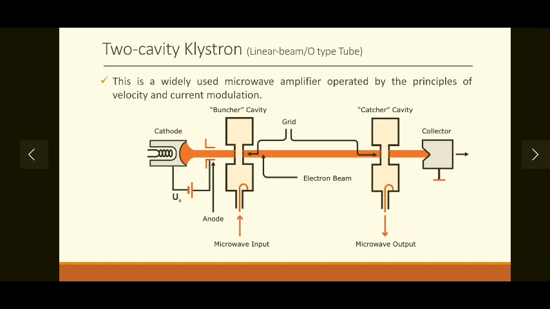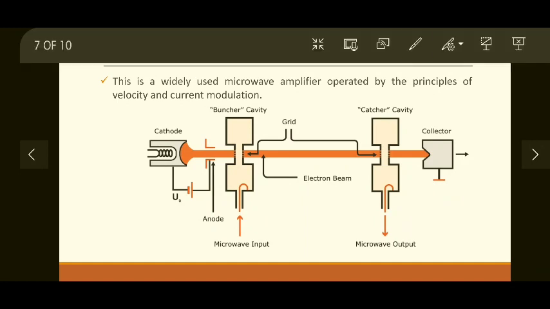The diagram on your screen is a schematic diagram, because the distance between the two cavities and the dimensions of the cavities are not specified. It is just a functional diagram without any dimensions.